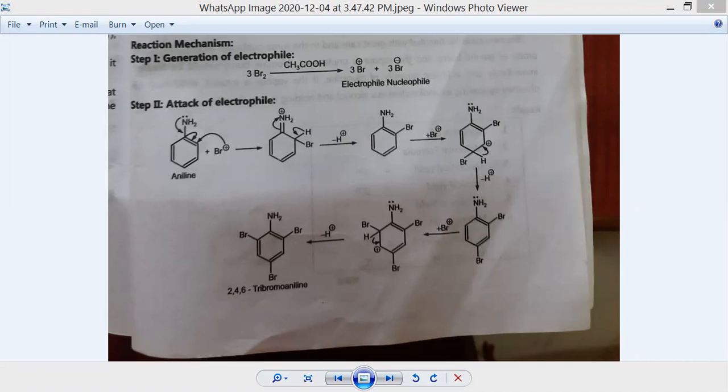Then add bromine solution dropwise. From this funnel, we are going to add the bromine dropwise to the flask in which we have taken the aniline, continuously checking this flask. Cool the flask in ice during the addition, as the reaction is exothermic. This reaction is particularly exothermic, it generates heat.